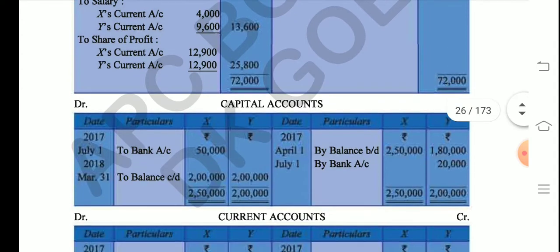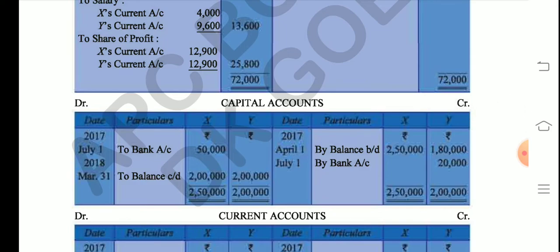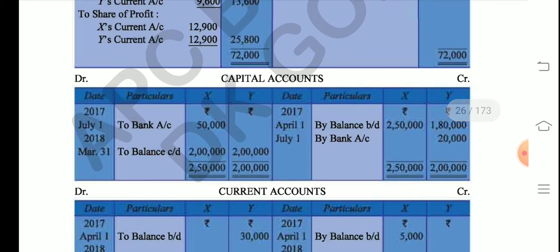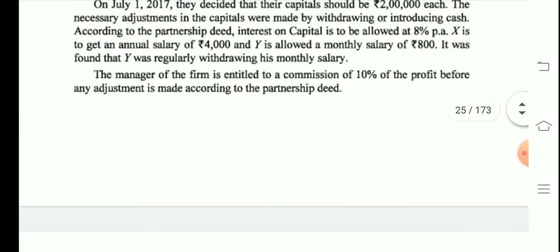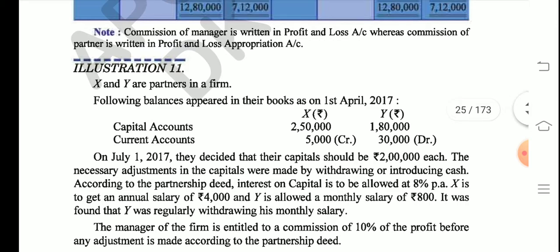Now let's move further. As you can see, we have drawn a small capital account, because in capital account we only write the amount of capital. So how is it started? It is started by writing by balance b/d. See, it was mentioned to you here that both the partners start with 2,50,000 and 1,80,000, and nothing is mentioned, no debit, no credit.